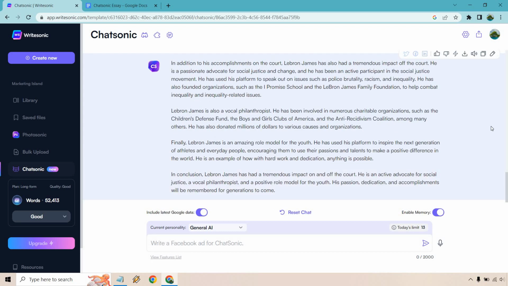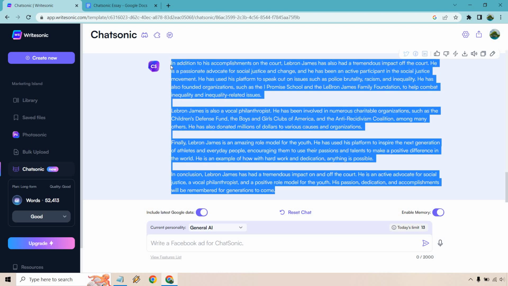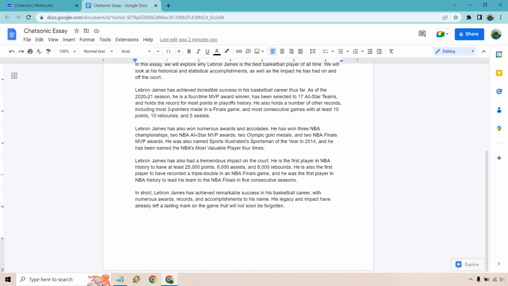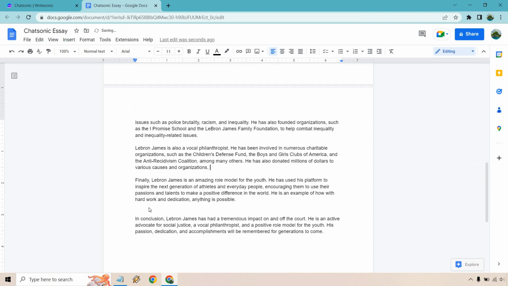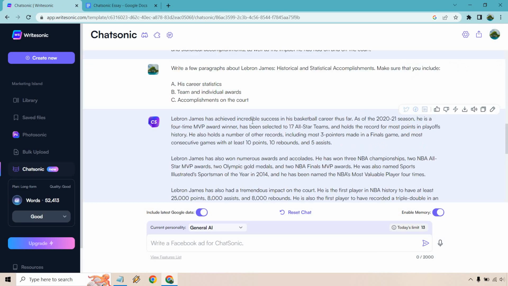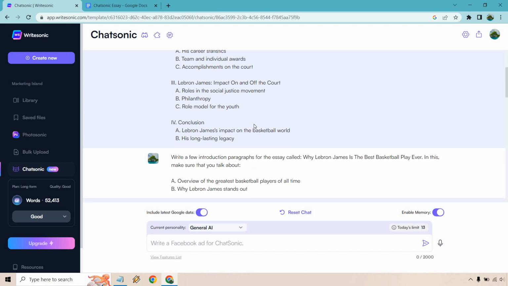Okay, talking about the impact he's had on and off the court when it comes to social justice, being vocal, an amazing role model for the youth, using his platforms, and this kind of wraps those things up. Good. I'm just going to copy this once again, and we are pasting this right down here. We have a few extra breaks there, and I think this is going to be, in conclusion, the actual last conclusion. If not, we'll just jump to it because I think you get the idea about how it goes.